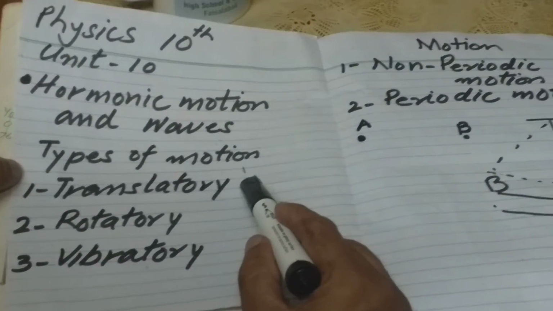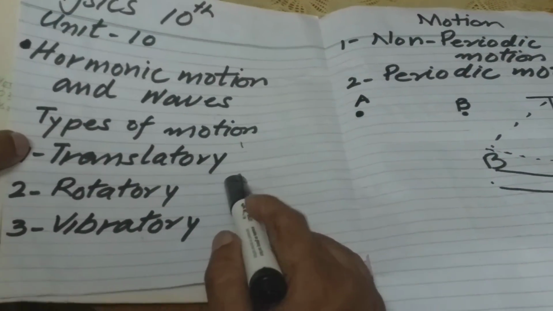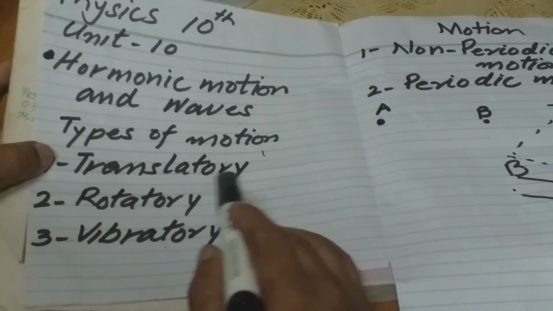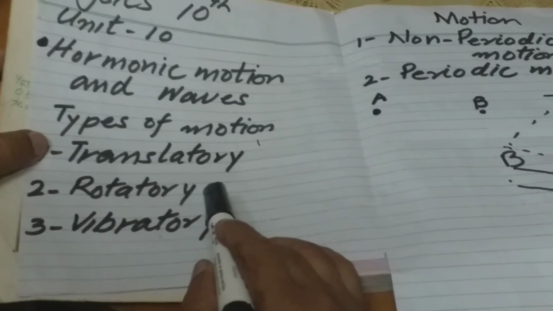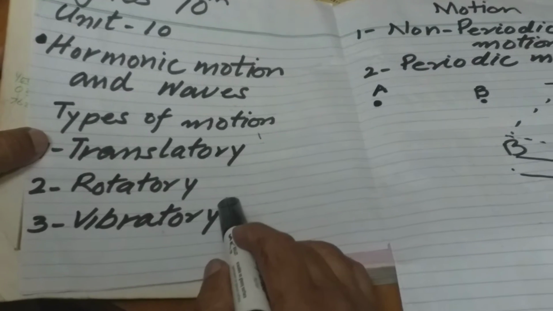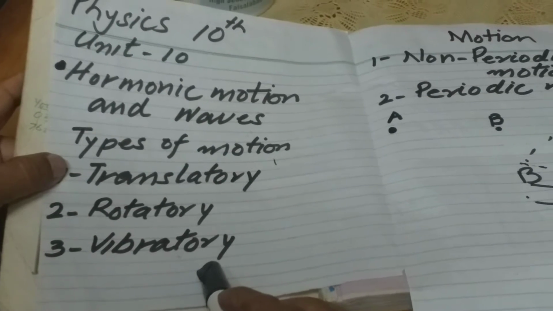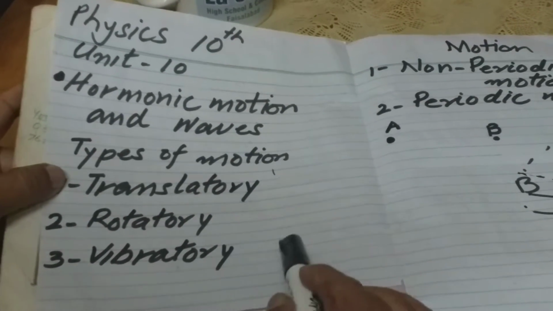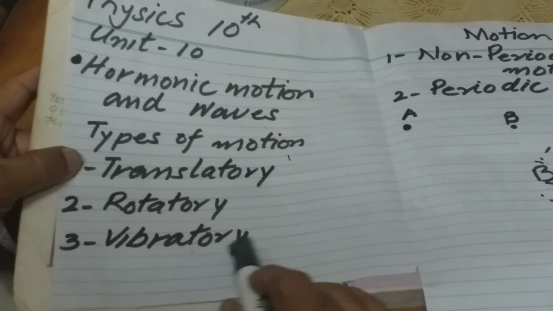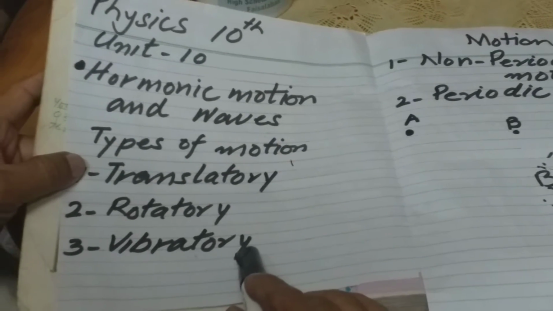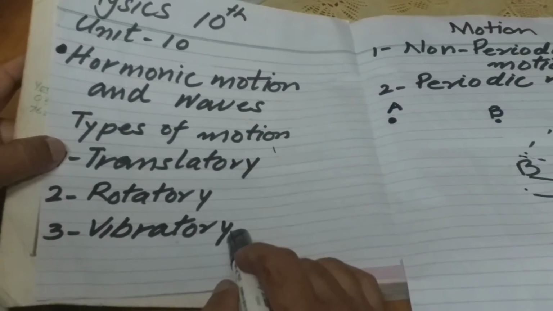Translatory motion. This was the motion of a body in a straight line. Rotatory motion or a spinning motion, the motion in which a body moves around its axle. Vibratory motion, a motion of a body, that to and fro motion or oscillatory motion, the motion of the body between 2 points but in equal intervals of time. So I will not go into deep detail about these types of motion.